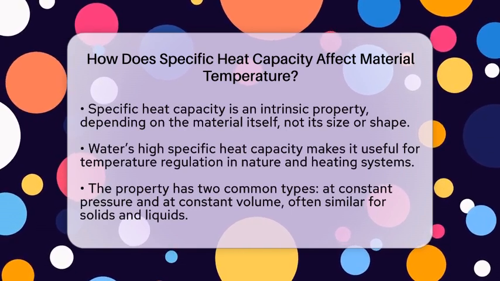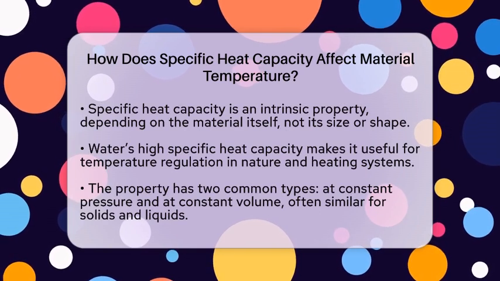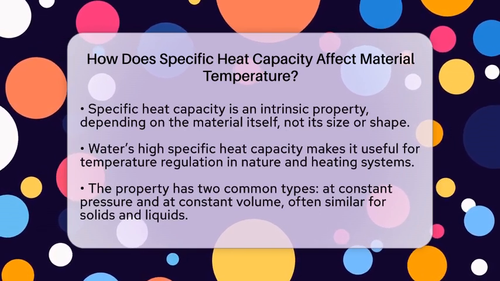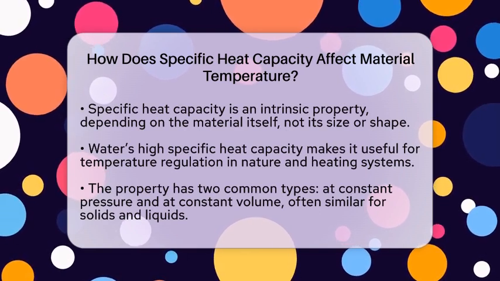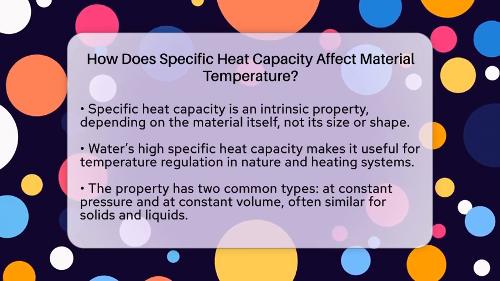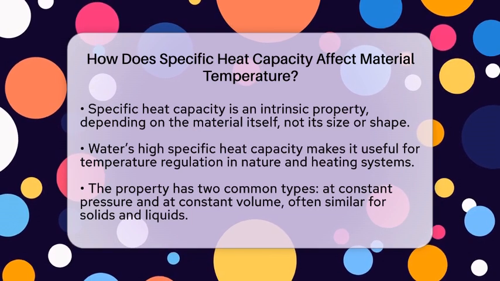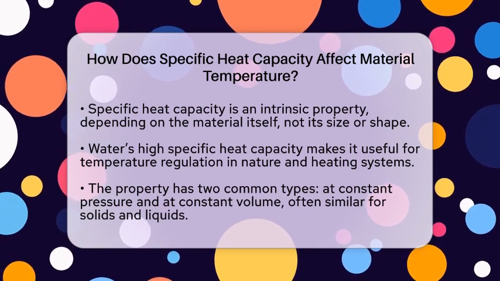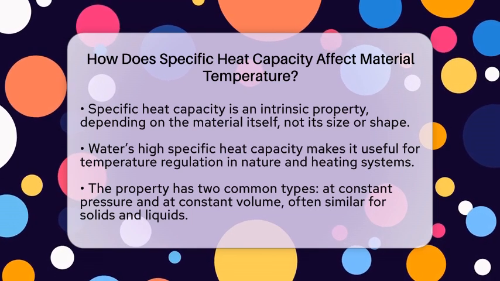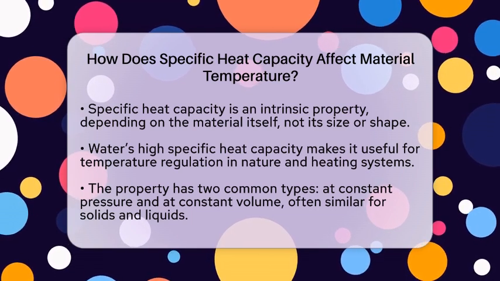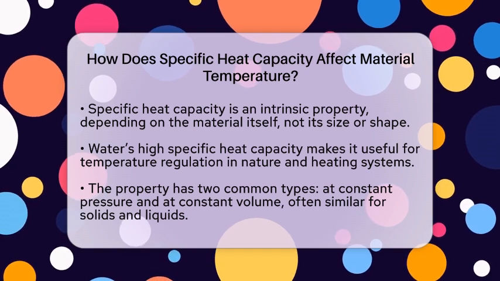Specific heat capacity is an intrinsic property, meaning it depends on the material itself, not how much of it you have or its shape. For example, water's high specific heat capacity makes it excellent for regulating temperature in nature and in heating systems. Metals with low specific heat capacities heat up quickly, making them ideal for cooking pans. In thermodynamics, this property reflects how a material stores thermal energy and relates to internal energy changes as temperature varies.